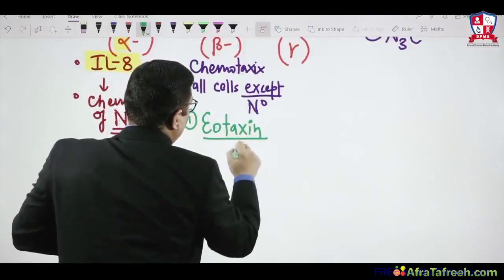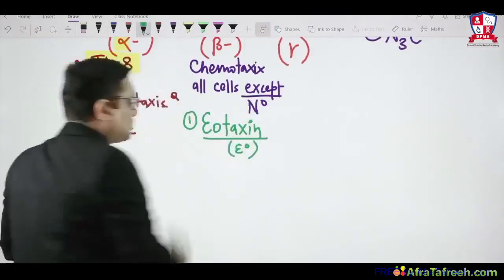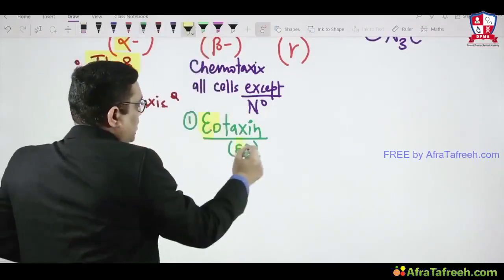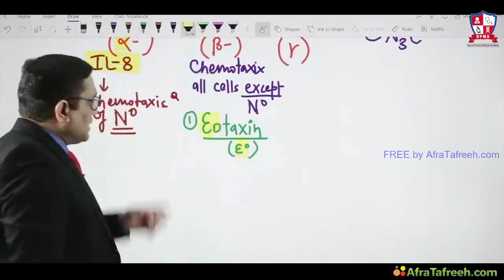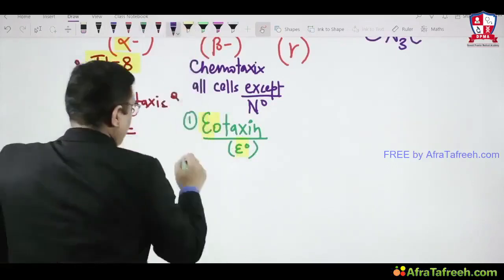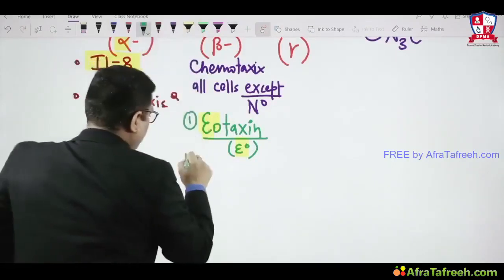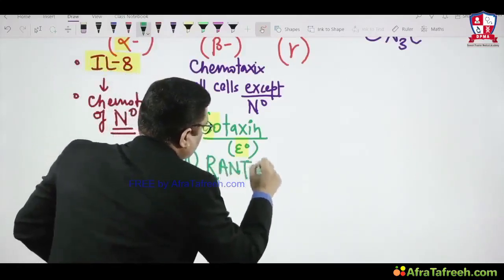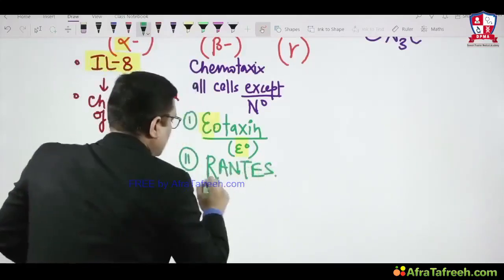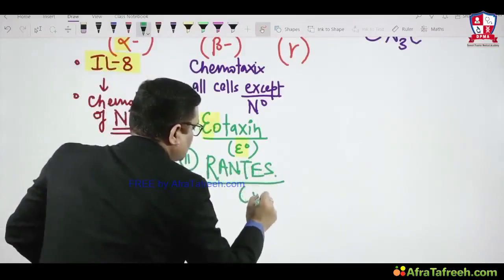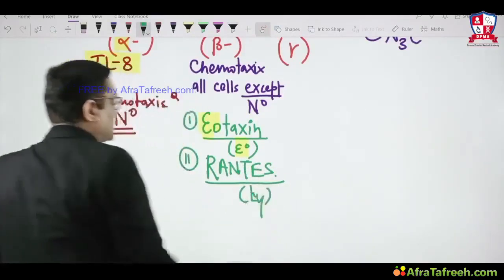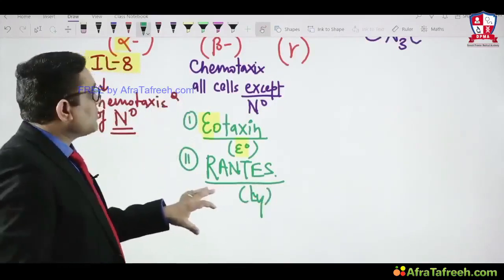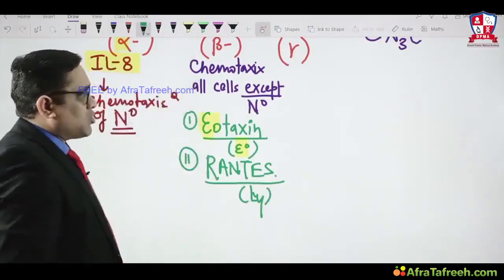Eotaxin is chemotactic for which cell? Eosinophil. You can see the name itself is telling, right? Eotaxin for eosinophil. Then there is another one called RANTES for lymphocytes, right? So eotaxin and RANTES, these two members we have to keep in mind for CC or beta chemokine.